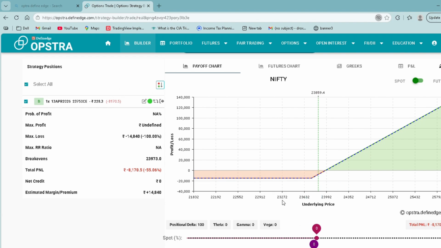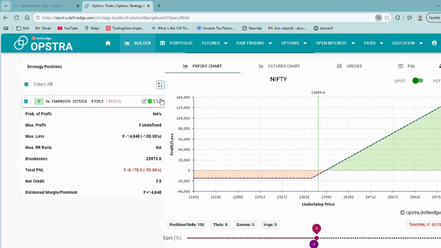See, options are wasting assets. Every day, every minute, premium is decreasing. Premium is always decreasing in option buying. So the second reason is slow move is equal to loss. The market moved from 23,750 to 23,859, more than 100 points, but it took time to reach this 859 level. So option buying needs a fast move, not a slow move.